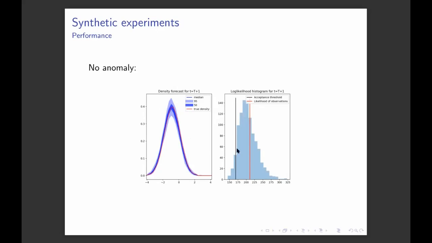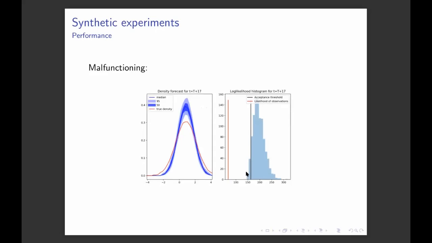To make sure of this, we look at the distribution of the log likelihood predicted by our model if no anomaly were to happen. The black line corresponds to the eta threshold. If the likelihood is under this eta threshold, then we consider the observation as an anomaly. Here we can see that the red line, which corresponds to the likelihood of the observation, is actually over the black line, so there are no anomalies.